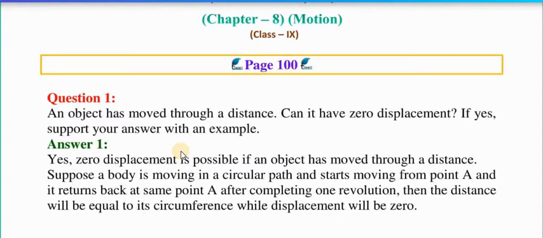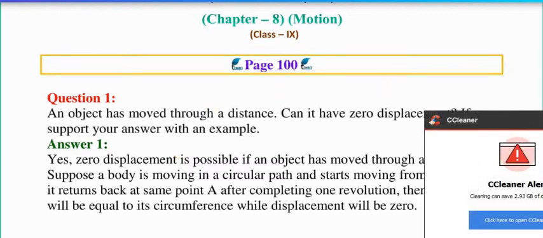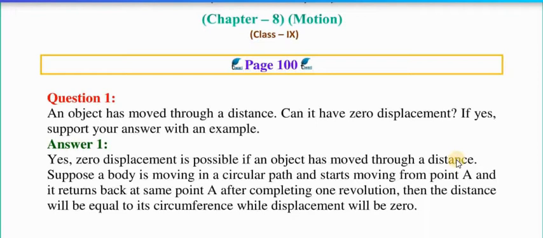If any body is moving in a circular pathway, suppose the body starts from A and moves in a circular pathway and again comes back to A. In such a condition, it covers one revolution of the circular path, so the distance covered by the body is one revolution. But if we are talking about the displacement, then we only look at the initial point and the final point. So in such a condition, we get a zero displacement.